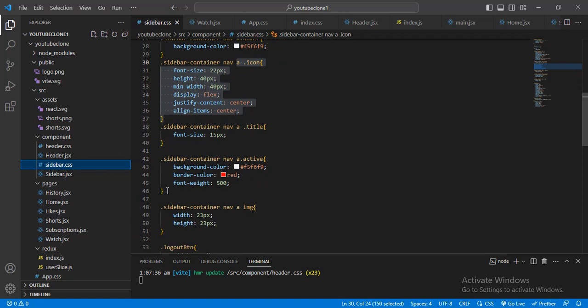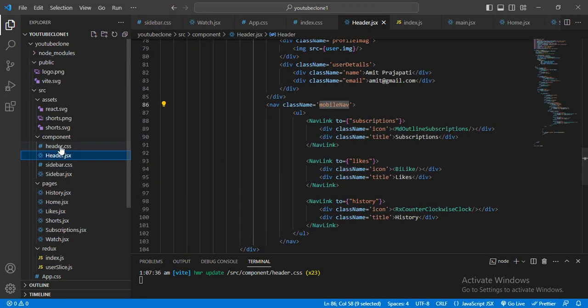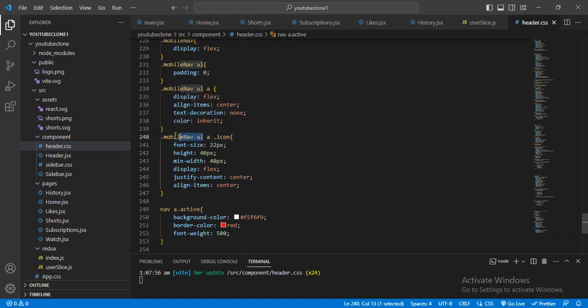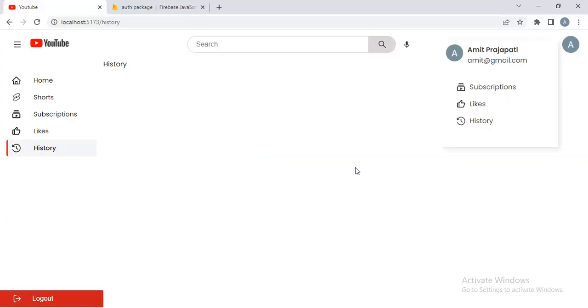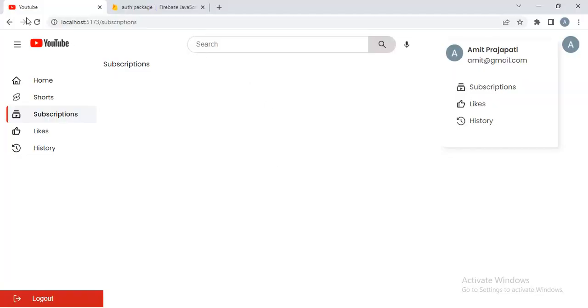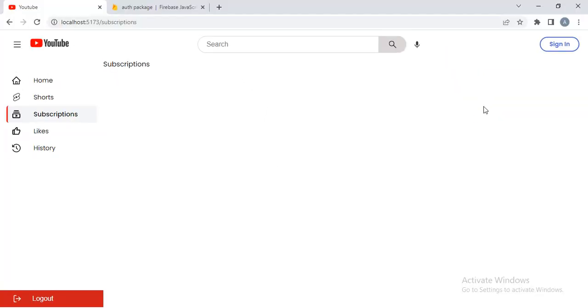Let me just copy from here to here, and after that I will go here, and here I paste, and before this I will just copy this. Here I will paste this, and this mobile nav unordered list active. Let me refresh first. Login.